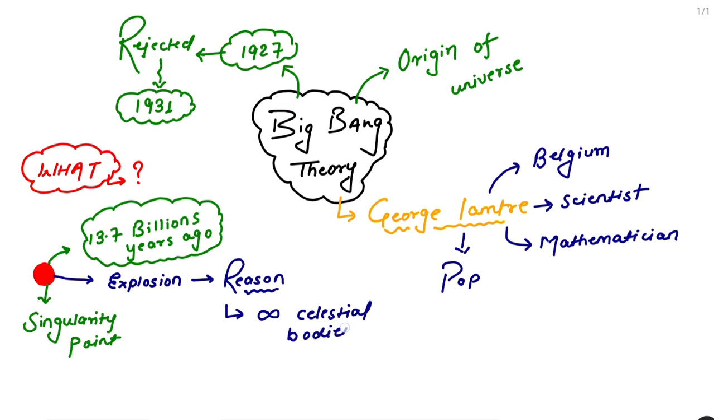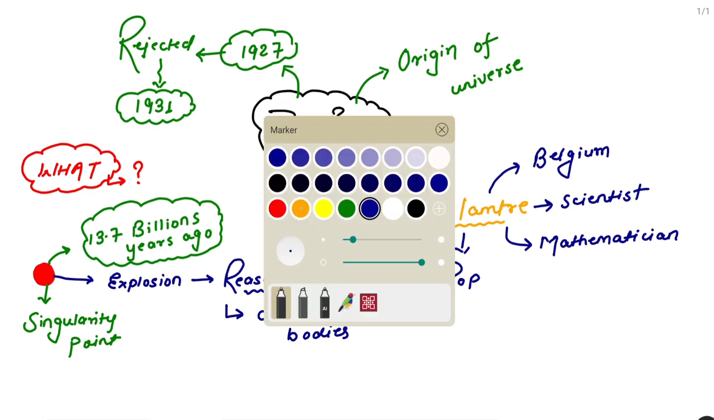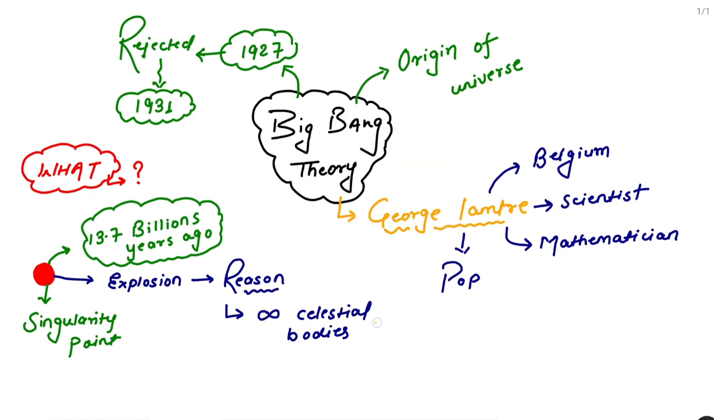Now I think you know the meaning of celestial bodies. Still, I am telling you, the objects that are present in space are known as celestial bodies. So he said that in this singularity point there are infinite celestial bodies. So if there are infinite celestial bodies, there must be an infinite density, right? The density is also infinite.